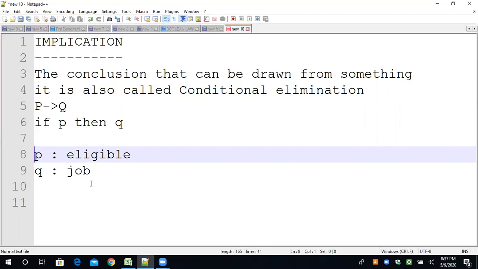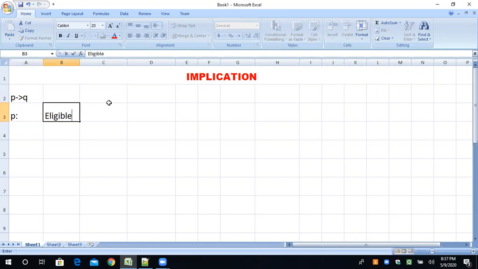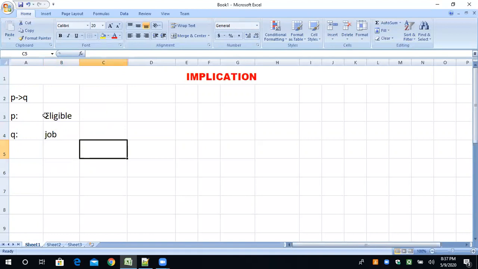Okay, we will see by truth table. So implication is P conditional Q. This arrow indicates the conditional. P means eligible and Q means job. So if eligible, then job. Understand?